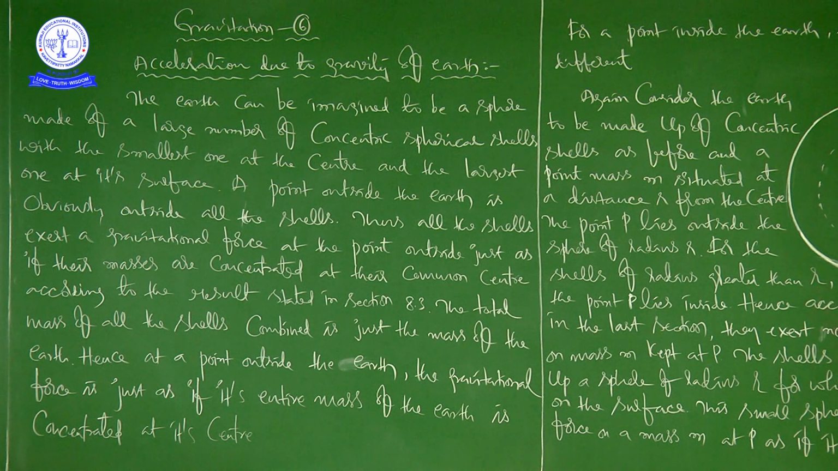See here, for example, it is the earth. It is the point. So this is a point outside the earth, no. When you take a point outside the earth, that point is obviously outside all the shells. Am I right or not? Outside all the shells. Full stop. Thus, all the shells exert a gravitational force at the point outside, just as if their masses are concentrated at their common center.